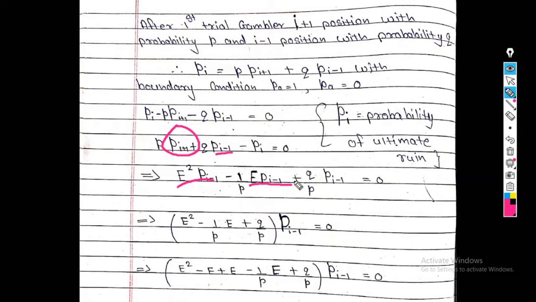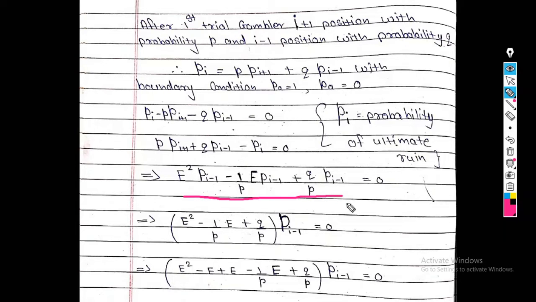So our equation becomes E square Pi minus 1 minus E Pi minus 1 plus Q upon P Pi minus 1 is equal to 0. So only remember this thing: what is our last index? It is I minus 1. So we have to convert our equation in terms of I minus 1. So we write E square, E, and the last Pi minus 1 as it is.